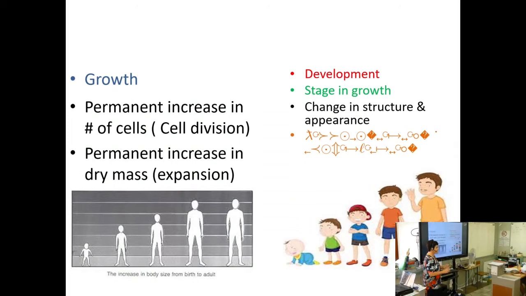It means the cells do not only increase in number, but they can also increase in size. So permanent growth is a permanent increase in the number of cells or increase in the size of cells. So if I gain weight, it is not necessarily growth, because I can lose it again. No, a permanent change. Okay.